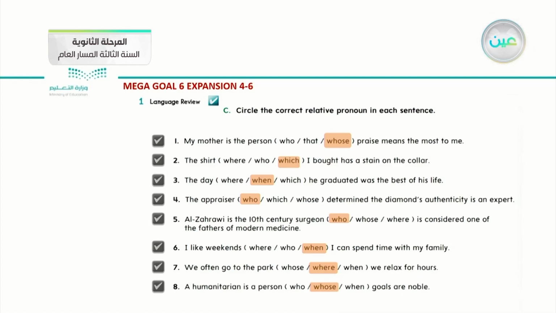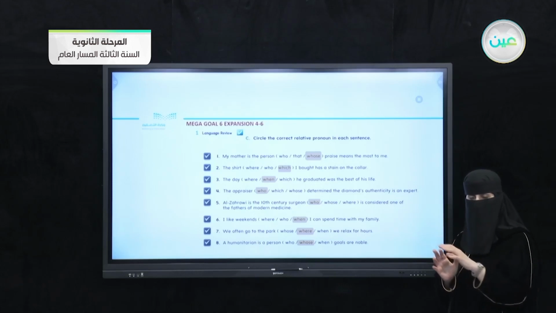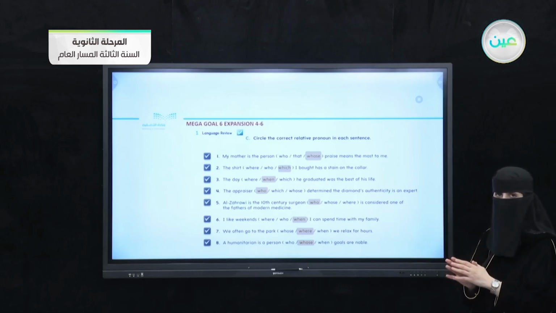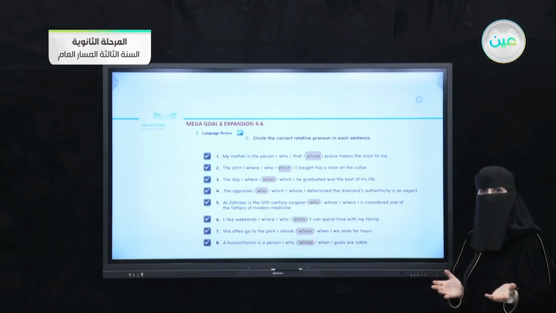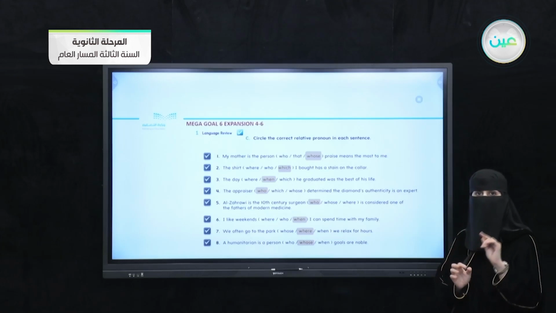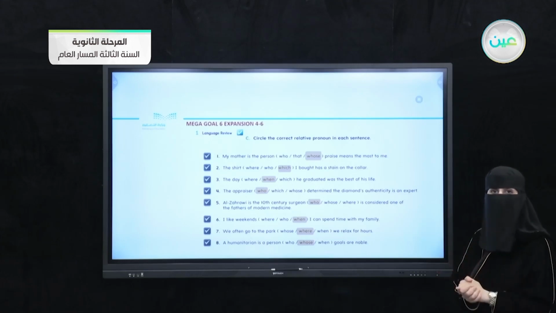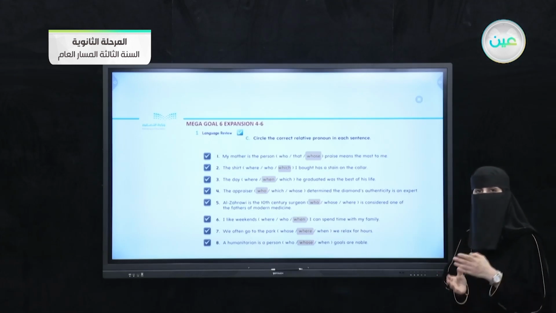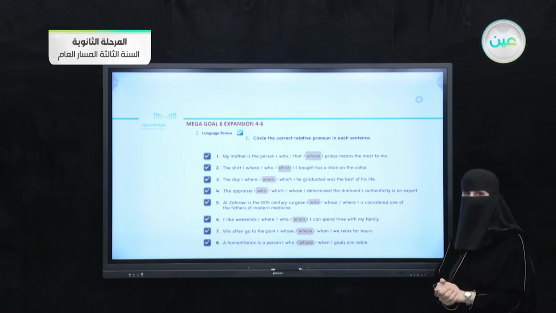Because as I discussed before, whose and whom are two kinds that come from who. Okay, by the end of this question, hopefully it is clear to you how to choose the right relative pronoun with the suitable things: who for people and which or that for things. And if we want to talk about people in general, we can use that. If we want to talk about a specific person, again, we should use who. And don't forget that whose and whom are two kinds from who.